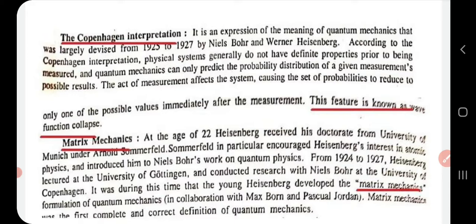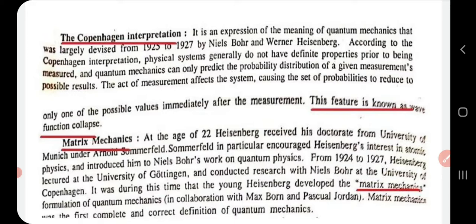Quantum mechanics can only give us an idea about the probability distribution of the possible results of a given measurement. Now, the act of measurement will affect the system, that is, it will reduce the number of possibilities into a single value. It allows a set of probabilities to reduce to only one of the possible values. That is what the measurement actually does.